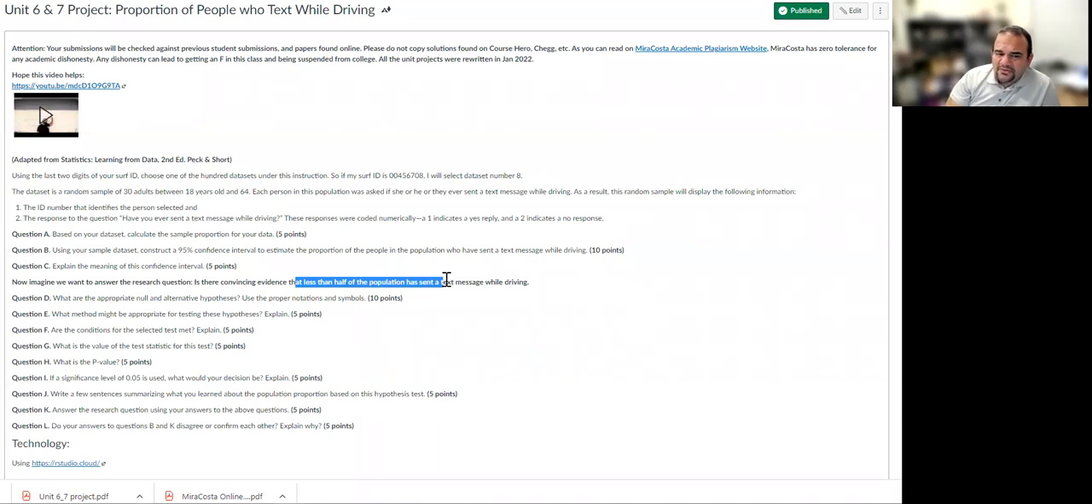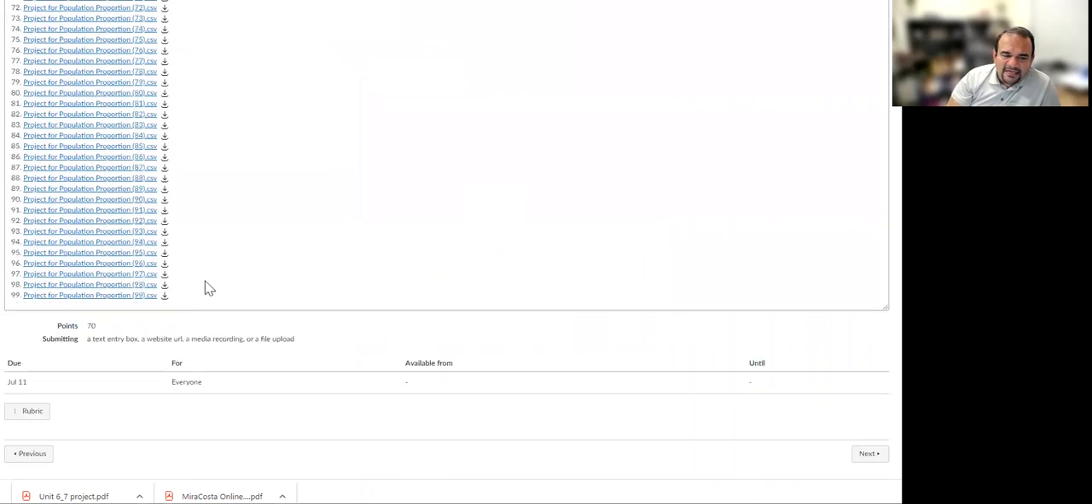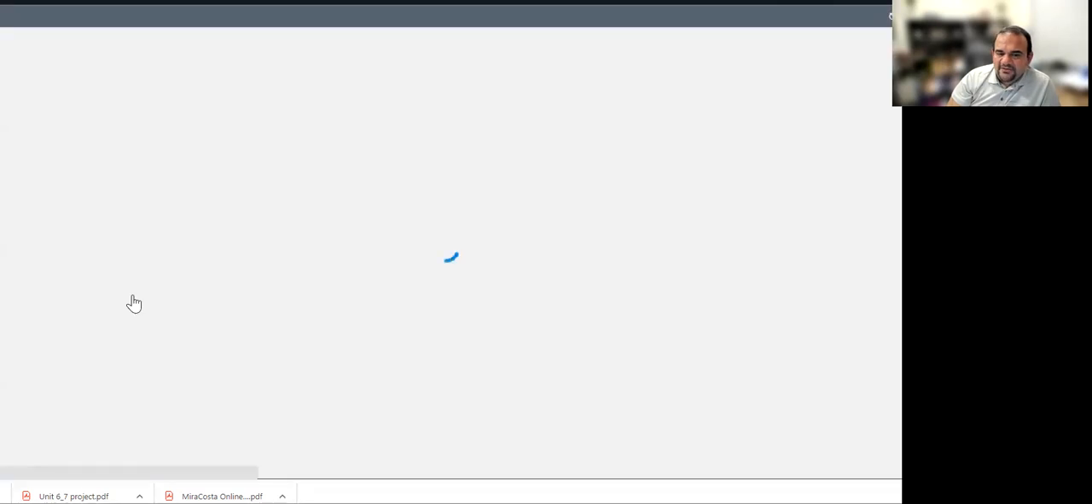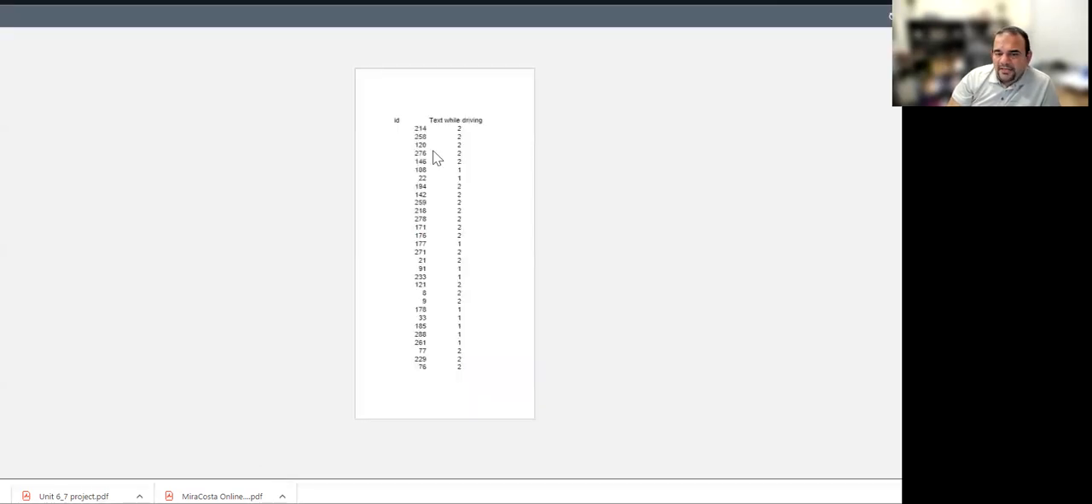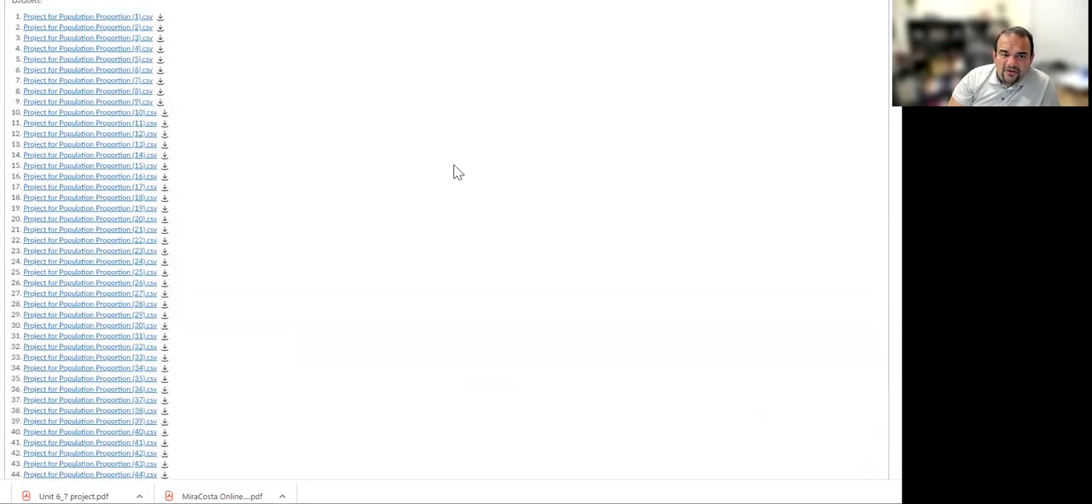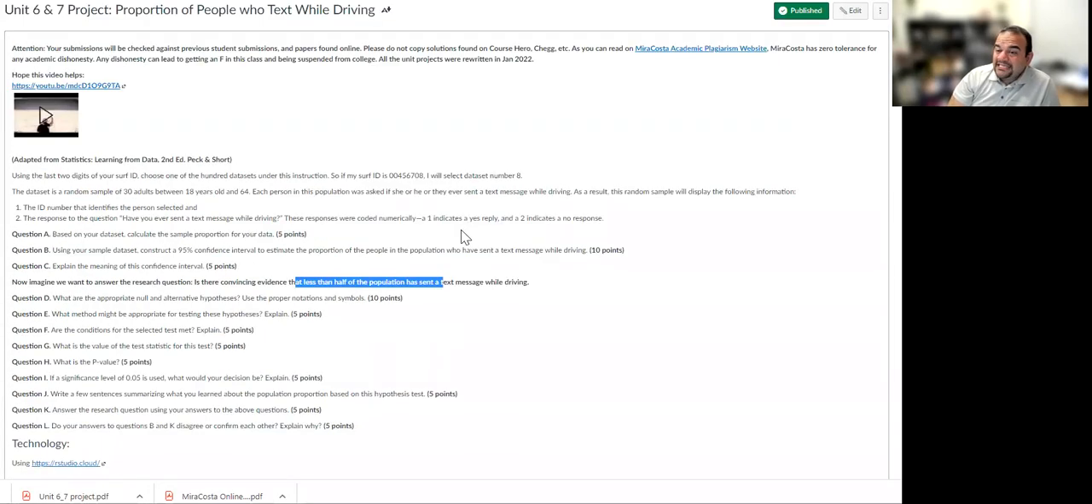In order to do that, as you have the instruction based on your self ID, you can select the data set. Let's say I have 99, which nobody has, so I can use that as a sample. As you see, the data set has two columns. It has the ID number of the participant, and also text while driving. Now, if you look at the descriptions, one indicates they said yes, I text while driving, and two indicates no, they don't text while driving.